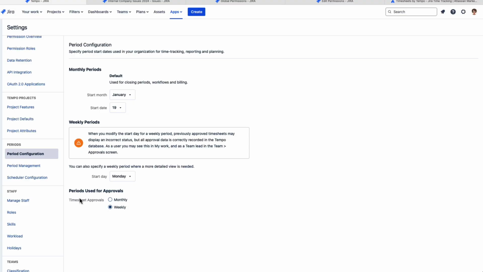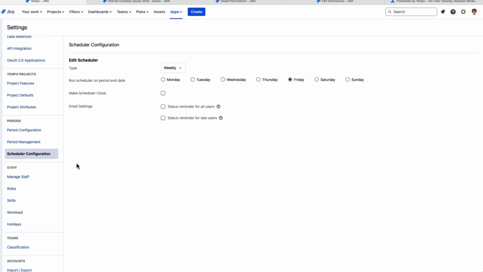There are other options like the scheduler that lets you send out email reminders to people, so to all users to finish filling out their timesheets, and also for late users after the end date. You can set the reminders to be weekly, monthly, bi-weekly, whatever works for you.